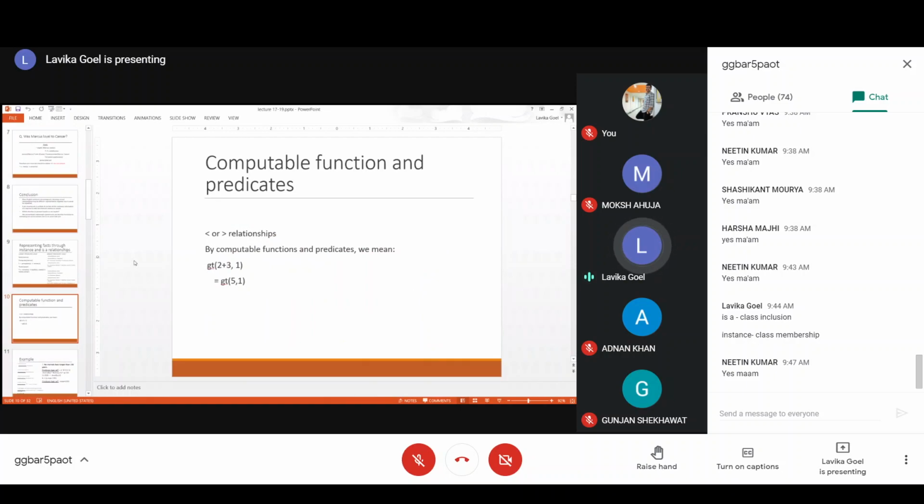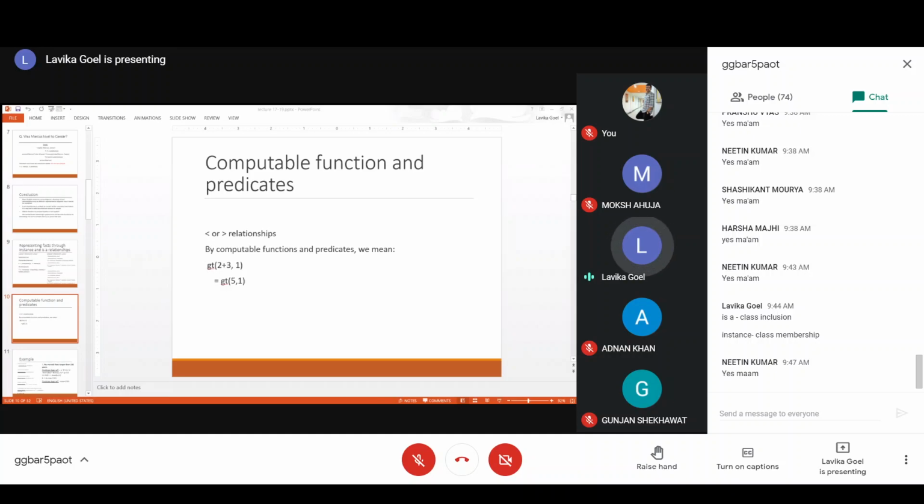Then we come to computable functions and predicates. Up till now, what we have studied is a normal predicate. You can have a computable predicate also, right? For example, you can have a predicate GT, greater than, with arguments 2 plus 3 comma 1. This will have two arguments, and this is called a computable predicate because it can actually compute the values.